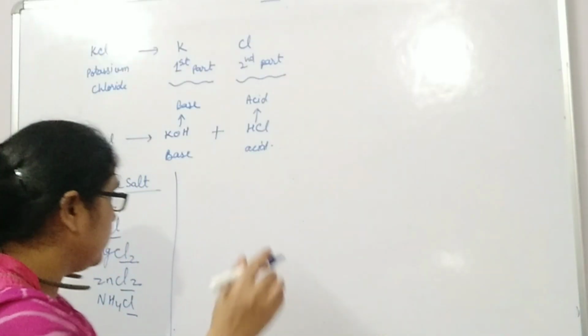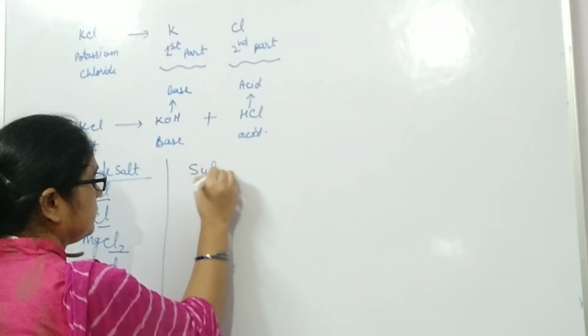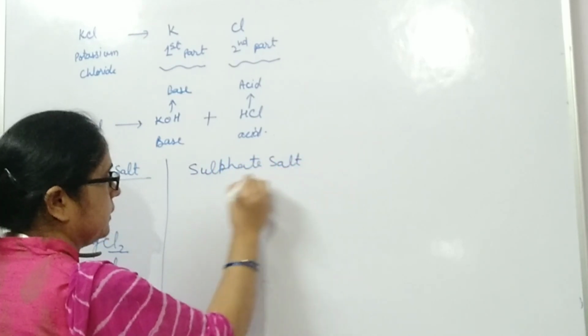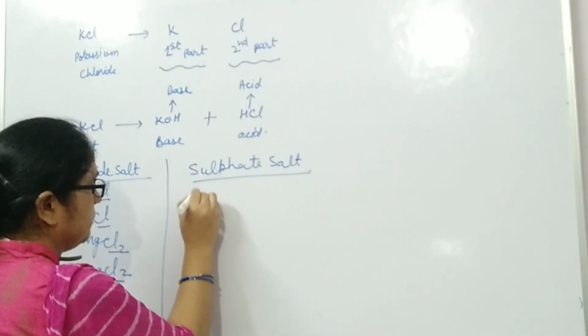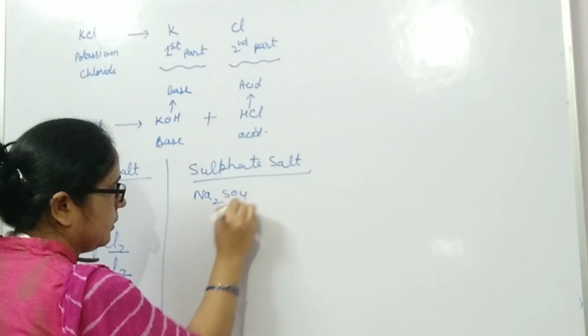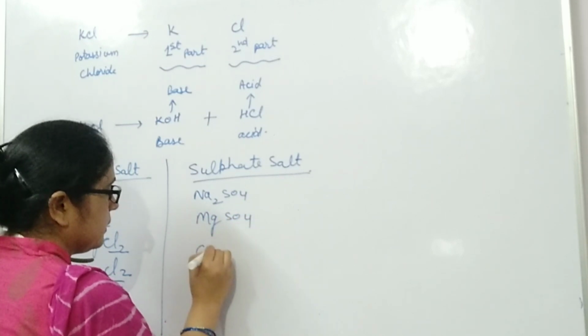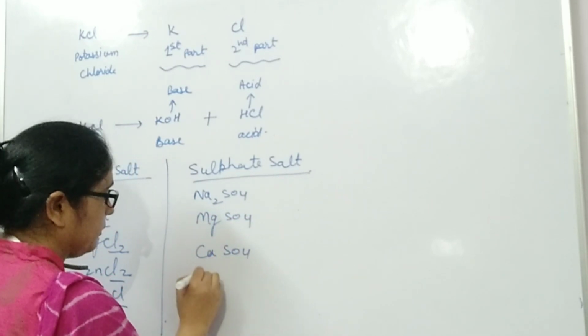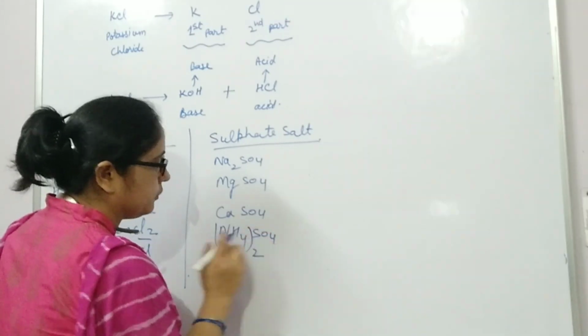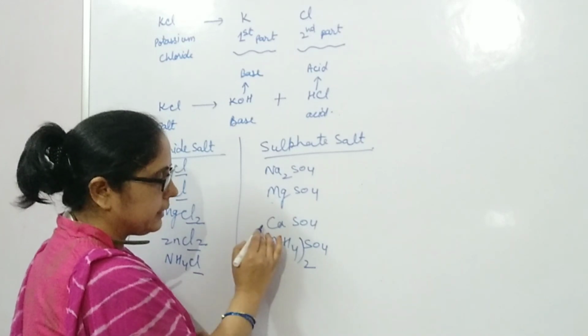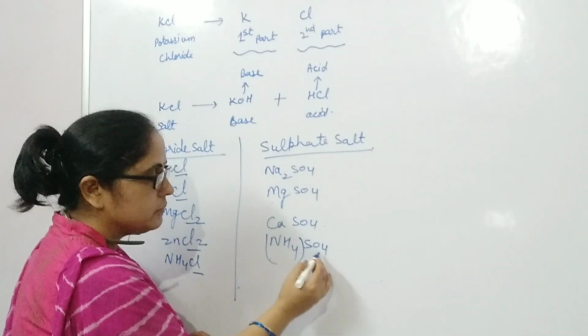Salt of sulfuric acid, H2SO4, is called sulfate salt. For example, Na2SO4, MgSO4, CaSO4, (NH4)2SO4: sodium sulfate, magnesium sulfate, calcium sulfate, ammonium sulfate.